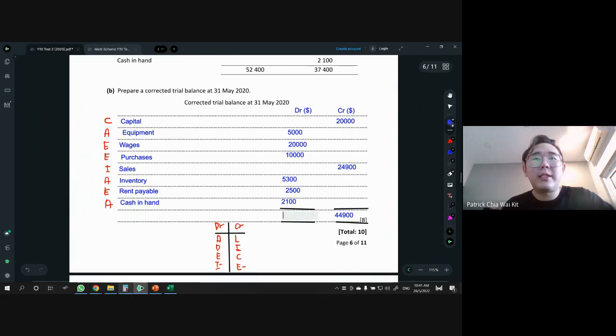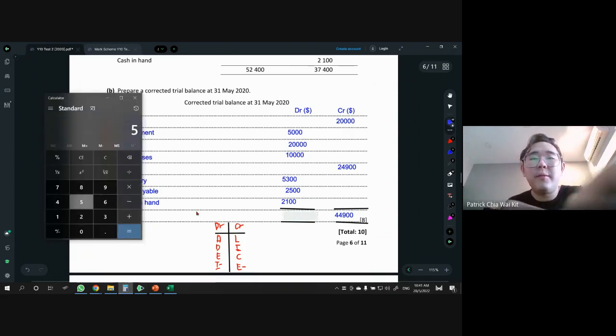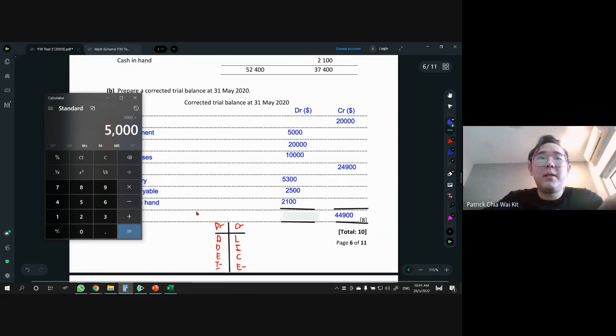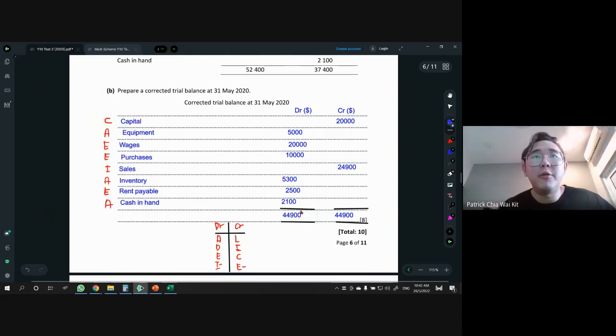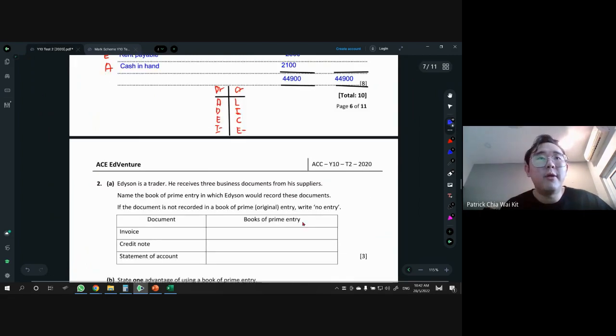So let's do a quick check whether it's right or not. 5,000 plus 20,000 plus 10,000 plus 5,300 plus 2,500 plus 2,100. Voila, yes, 44,900. Easy. That's how we do trial balance. All right, let's move on.